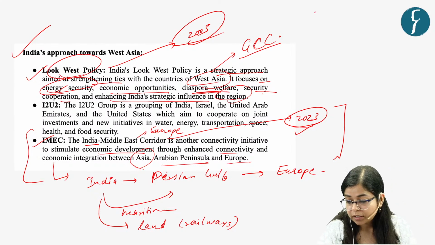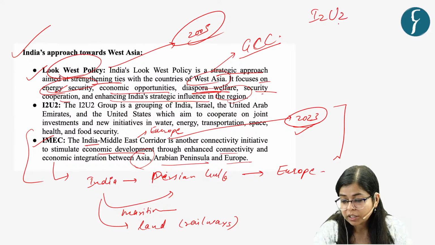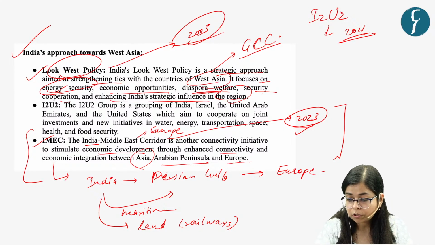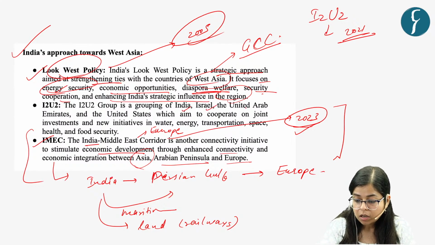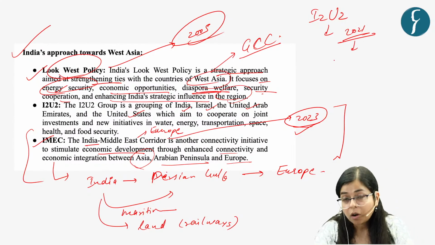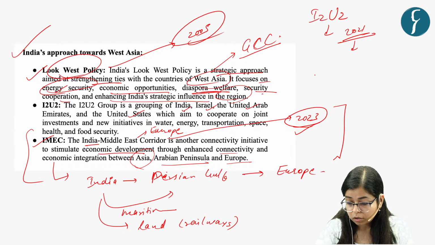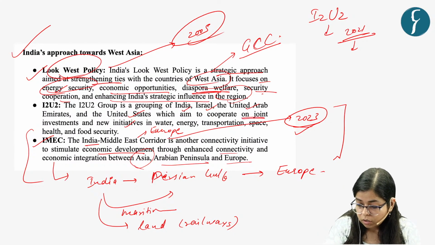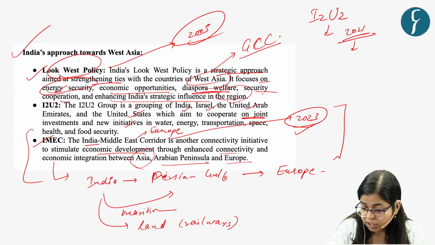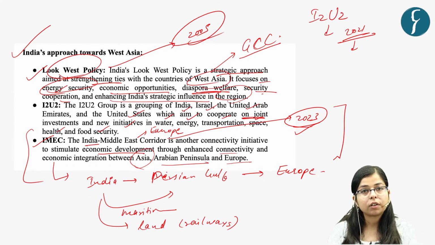Another initiative is the I2U2 initiative. This initiative was launched in the year 2021, and in I2U2 there are 4 countries: India, Israel, UAE and United States. It is a kind of economic cooperation via which these countries will cooperate on initiatives such as energy security, transportation, space, health, food security, and water security, right?